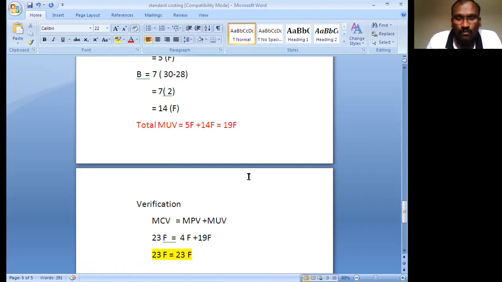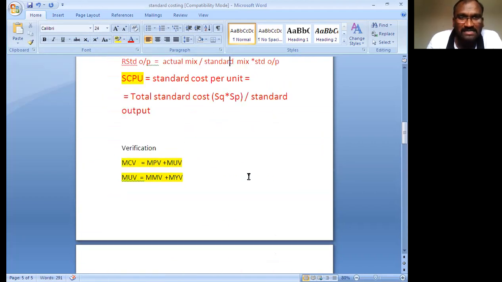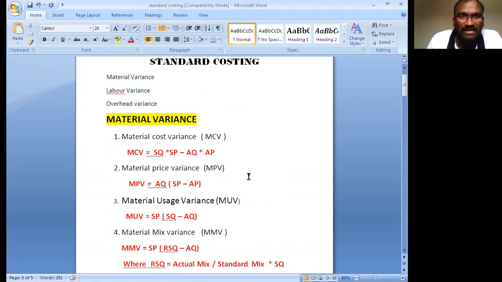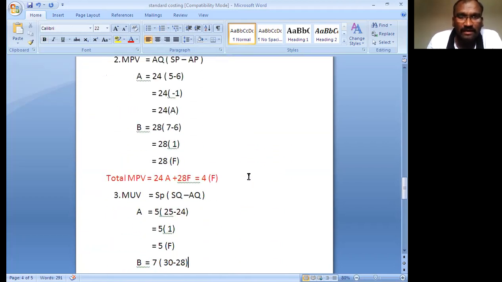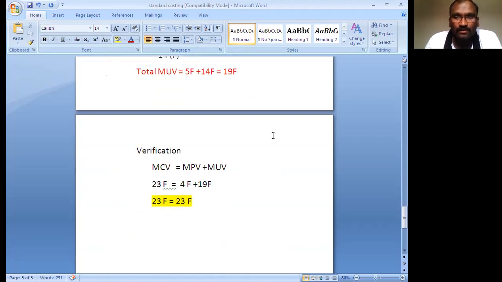These are the problem formulas, and one problem I have explained. So next, continuation, one more problem. I'll do it in the next video.